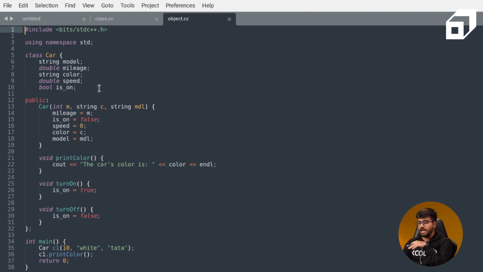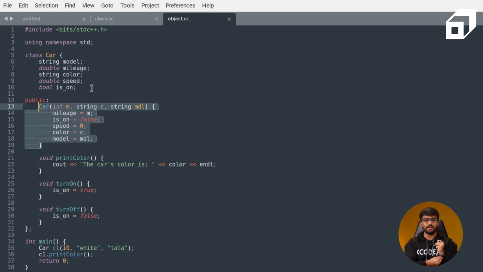Now if you see, I have added some member functions as well, and I have added a data member, on, which means whether the car is on or not. It's a boolean. I have changed some of them as well. I think a double speed has been added, which is the speed of the car at that particular moment. Something you notice on the screen is that the highlighted part is known as a constructor. Whenever you create an object, you can pass in some values so that they can be assigned to the data members of that particular class. This is the syntax of a constructor.